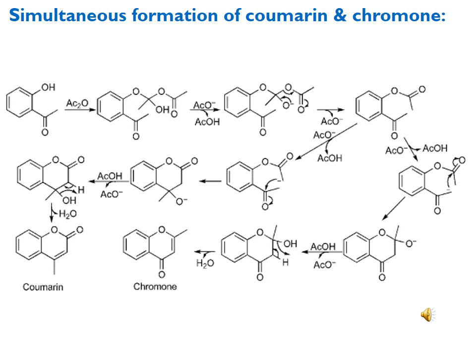But if the enolization occurs at the ketonic functionality, which is directly attached to the benzene, then we move towards the product which leads to the formation of chromone.